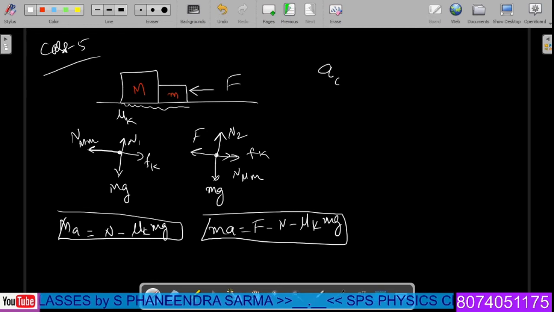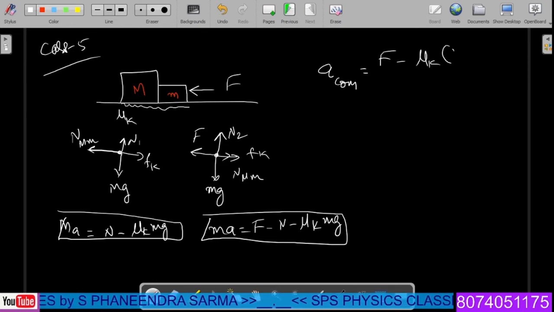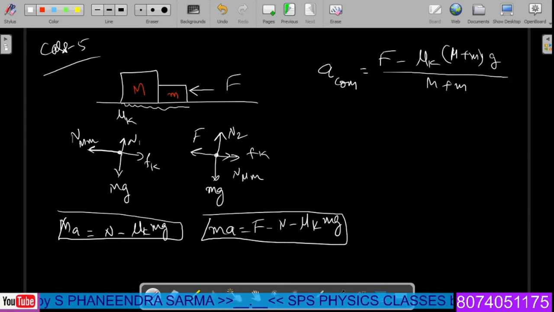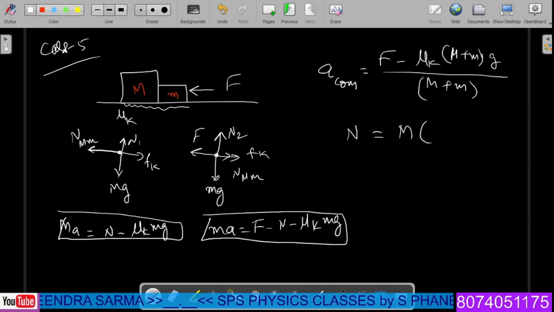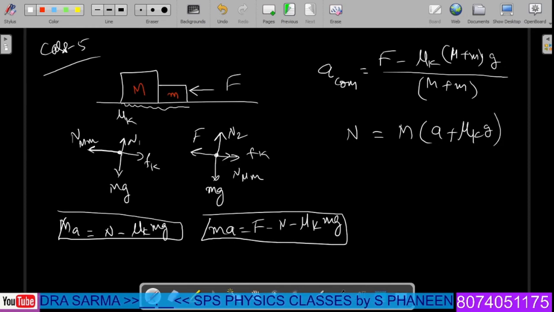So the combined acceleration is given by applied force minus mu k into (M plus m) into g, whole divided by (M plus m). So this is called the common acceleration. By adding these two equations, we will get the combined equation. Now, what is the value of normal reaction between them? Upon solving the first equation itself, normal reaction N is given by capital M into (a plus mu k into g). This is called the normal reaction, which is always true.